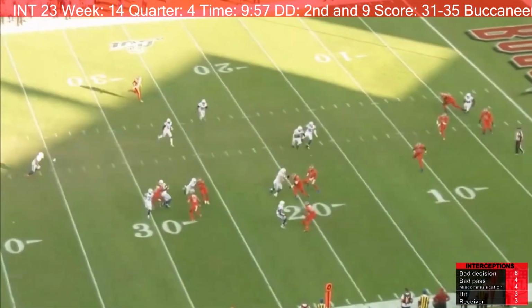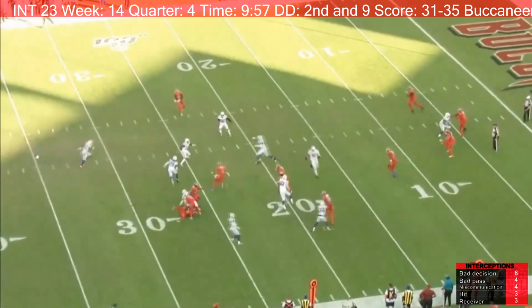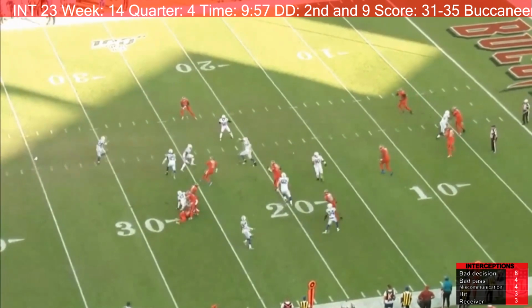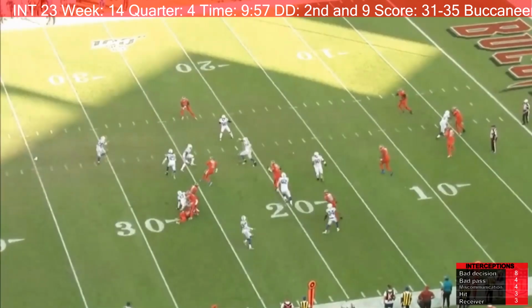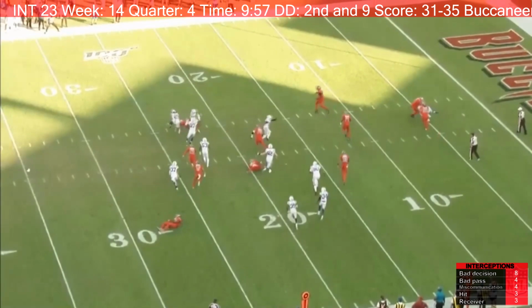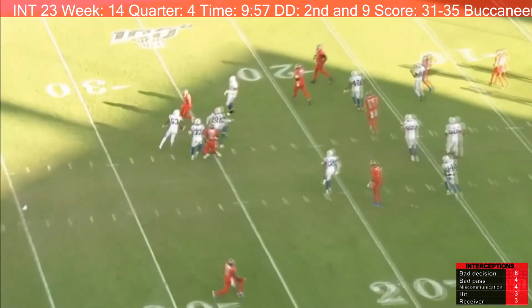Also in this play, just a note, keep an eye on Jameis Winston right here. This is the very definition of a blindside block. This was not called. This defender is facing his own end zone, and he lays Jameis Winston out. That is a blindside block.